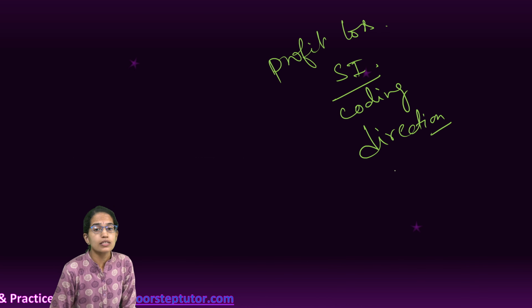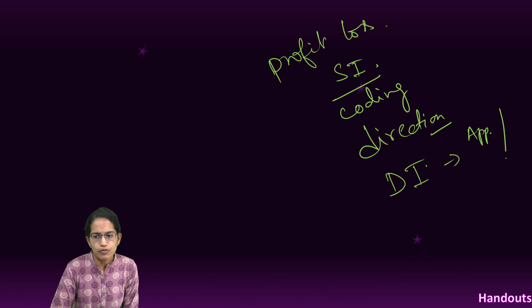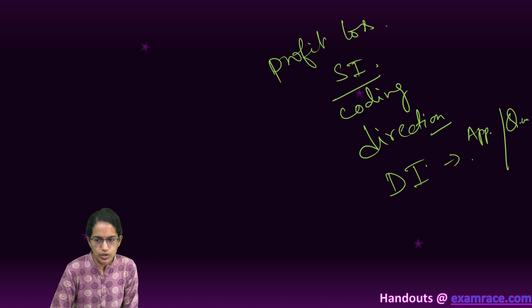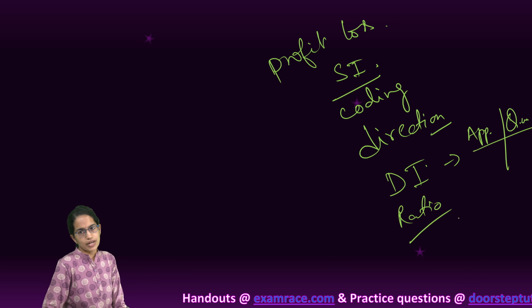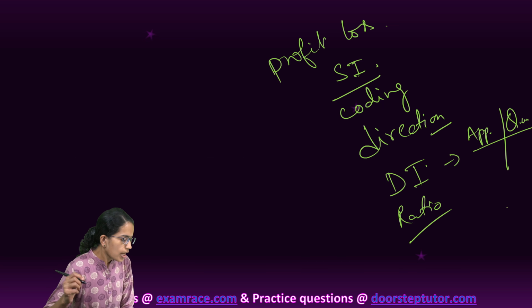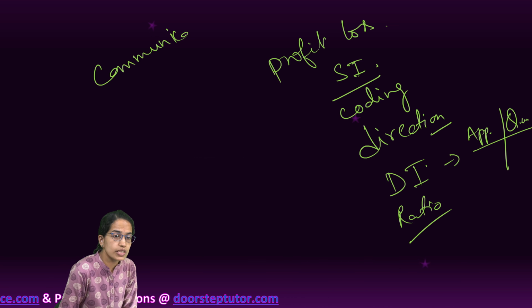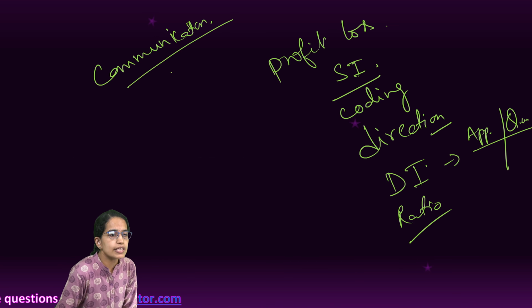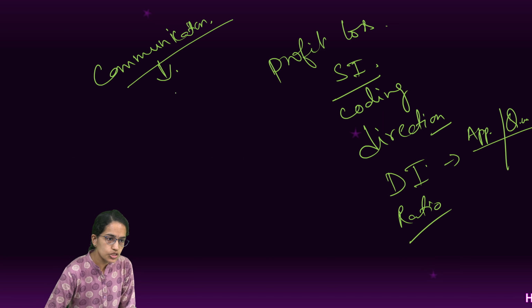Now these were the questions that require practice. From data interpretation, you had questions on how many candidates appeared for an examination and how many candidates qualified for the examination, and then you had to find out the ratio of appeared to qualified or qualified to appeared and so on. Coming on to the section on communication, the questions were relatively statement based, and this mainly pertained to topics related to cultural diversity and cultural concepts.